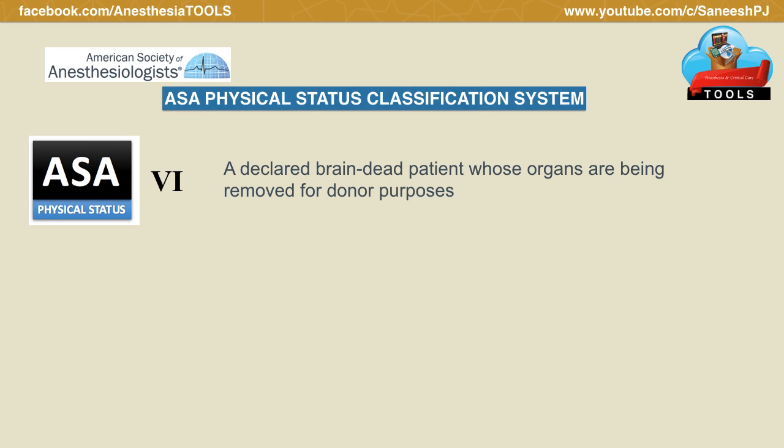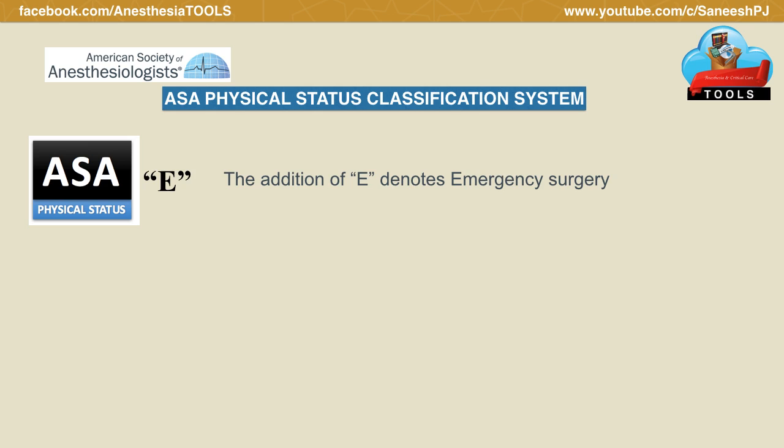Coming to ASA 6, a declared brain dead patient whose organs are being harvested for donor purpose. It may be noted that the anesthetic responsibilities while handling ASA 6 patients are well beyond ethical considerations. The addition of the letter E denotes emergency surgery.